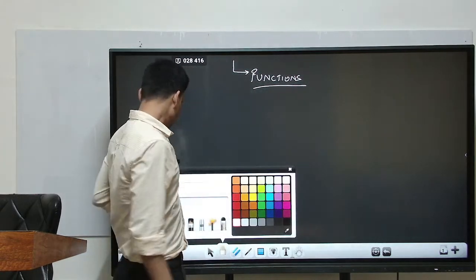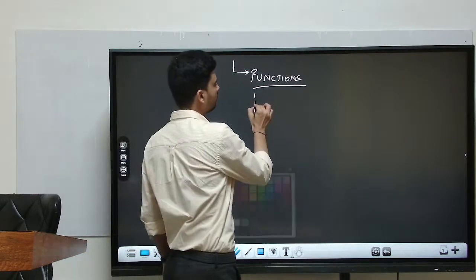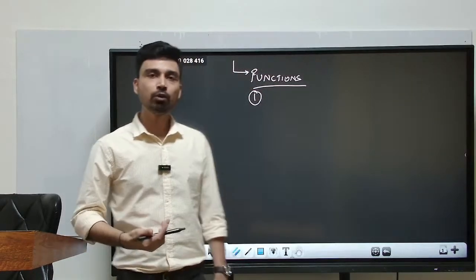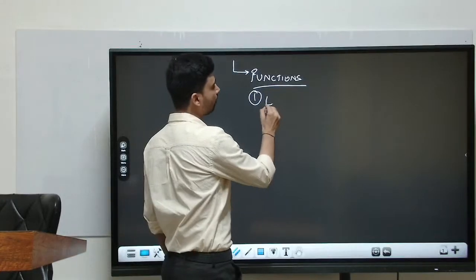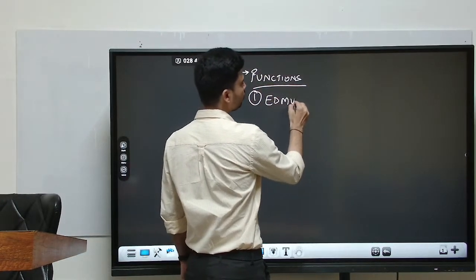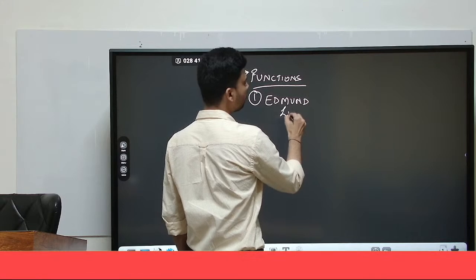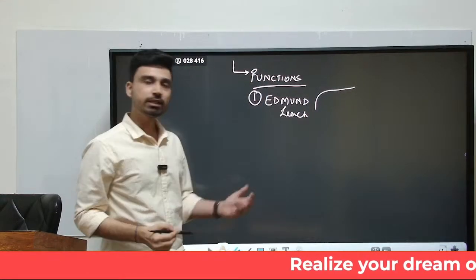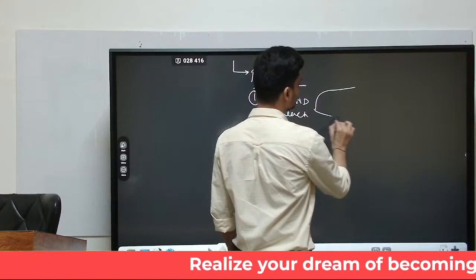In this regard, the most important contribution has been made by a well-known anthropologist by the name of Edmund Leach. Edmund Leach has given 4 major functions that marriage serves to perform in a society. So let us try to understand one by one what these functions are.